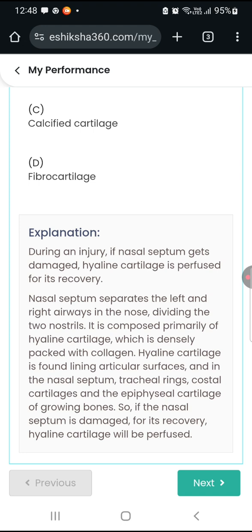Hyaline cartilage is formed lining articular surfaces, and in the nasal septum, tracheal rings, costal cartilages, and epiphyseal cartilage of growing bones. So, if the nasal septum is damaged, for its recovery, hyaline cartilage will be perfused.